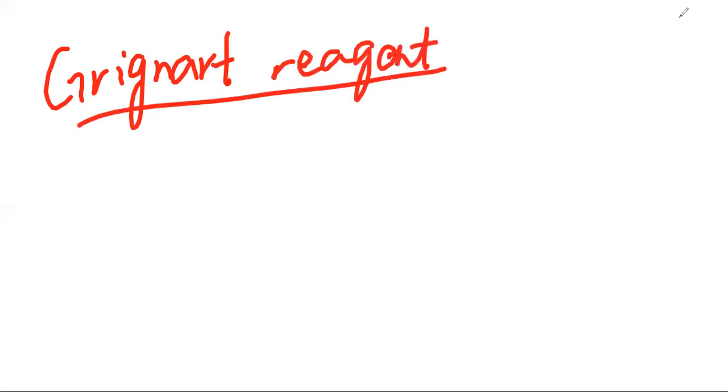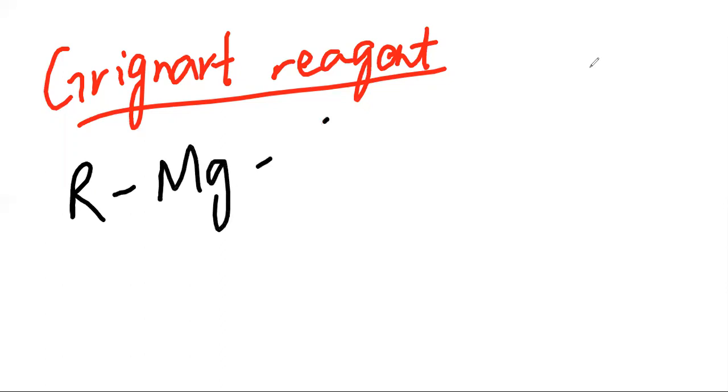You have to know the Grignard reagent again in this chapter. It is similar to what we learned in the previous chapter. Grignard reagent is alkyl halide, magnesium, and X. So whenever Grignard reagent is reacting with any other thing,